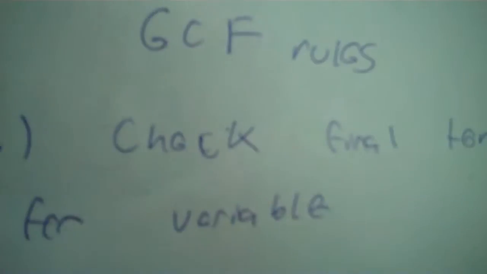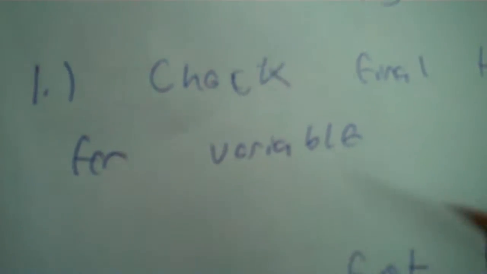You're going to underline those two things right there. It's always going to be 2 today. And you're going to write GCF equals. This is how you find the GCF in an algebra expression. You got to pay attention here. You check the final term for a variable. That means a letter. Okay. So you check on the end, and there's an X there, so you put X first.